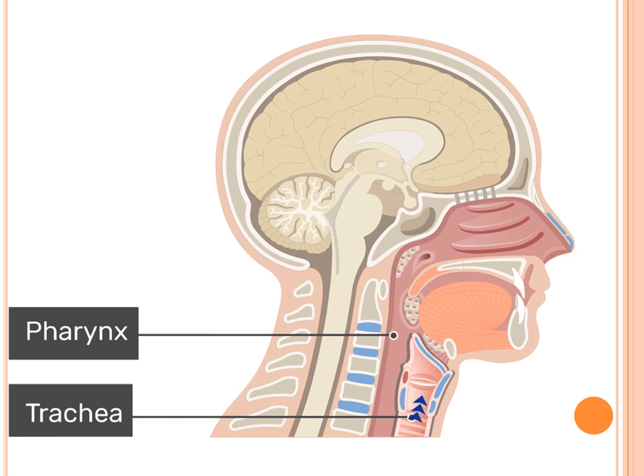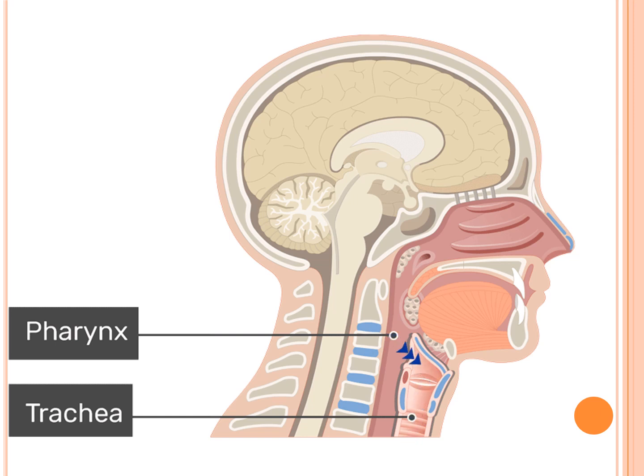The second organ that is involved in respiration after the nose is the pharynx. The pharynx is the place where the food pipe and the windpipe originate. Now the windpipe, if you see, is present in front of the food pipe and there is a lid at the beginning of the windpipe. Whenever we swallow food, the lid of this windpipe closes so that the food does not enter into the windpipe.